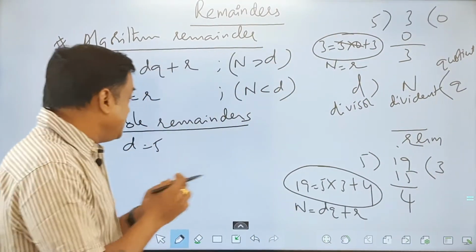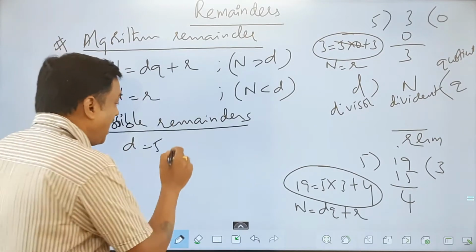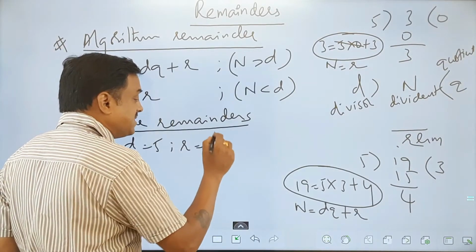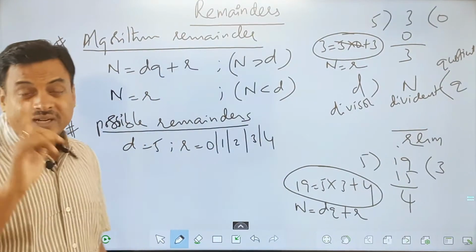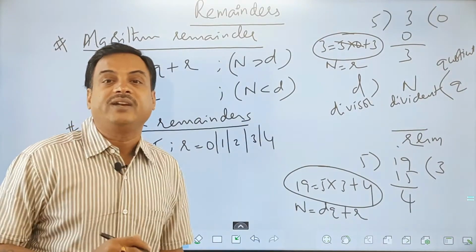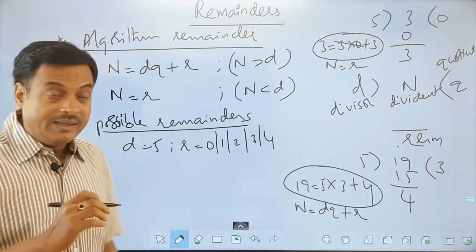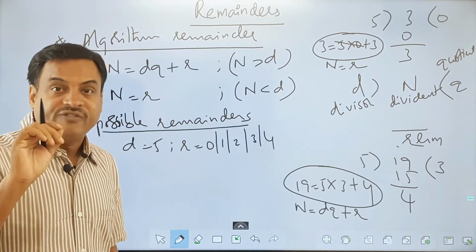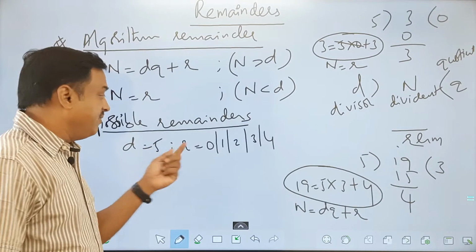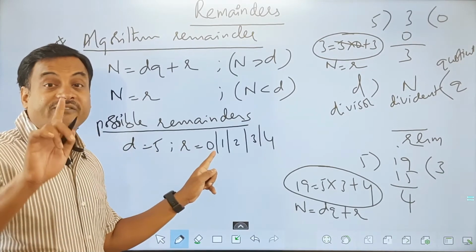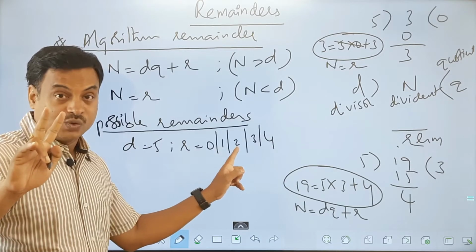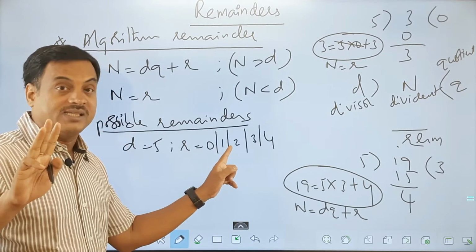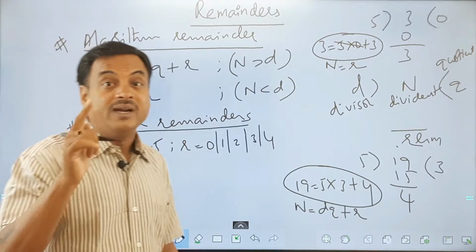So when I see the divisor is 5, I'll get remainders as 0, 1, 2, 3 and 4. I'll never get a remainder of 5 or greater than 5. I'll tell you a hint. Suppose I divide 20 by 5, remainder will be 0. 21 by 5, remainder is 1. 22 by 5, remainder is 2. 23 by 5, remainder is 3. 24 by 5, remainder is 4.